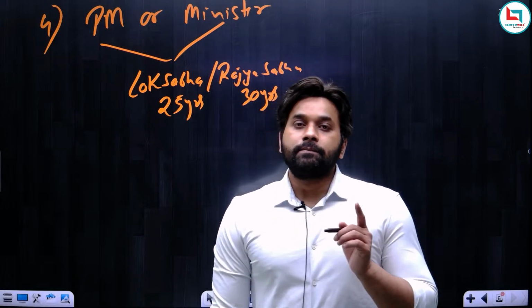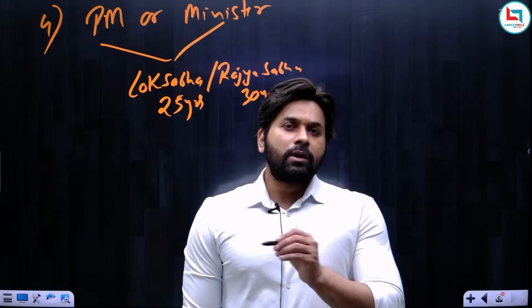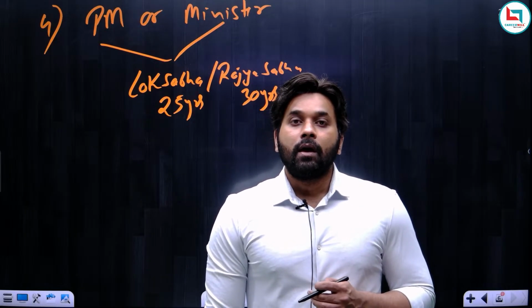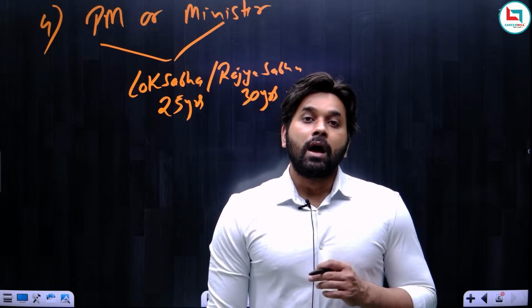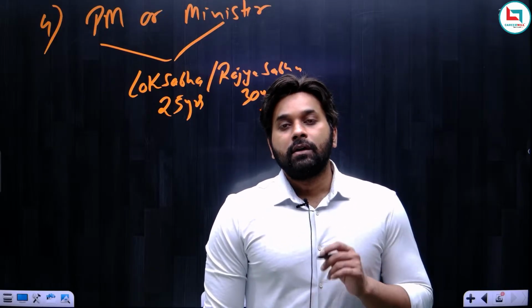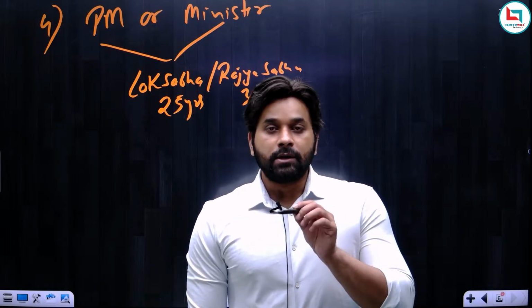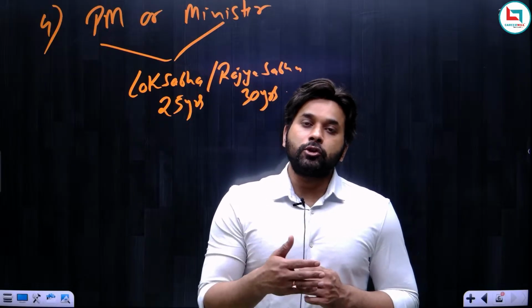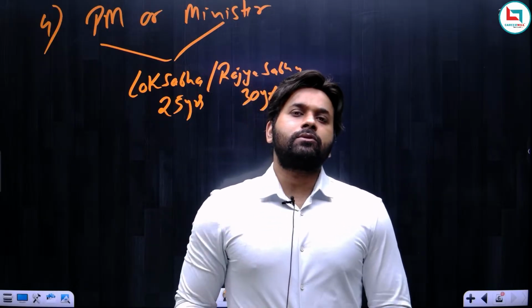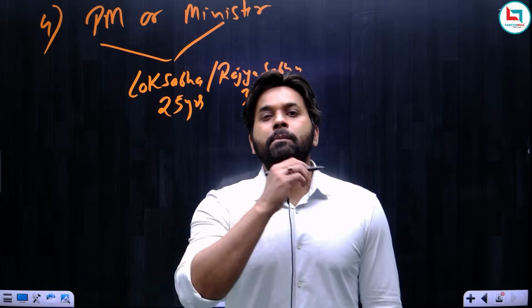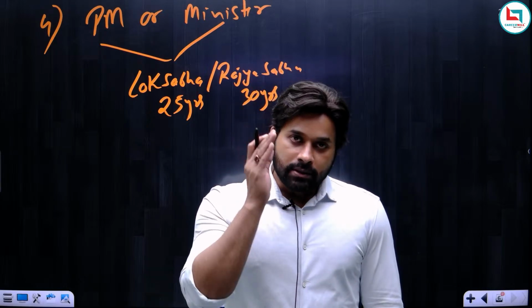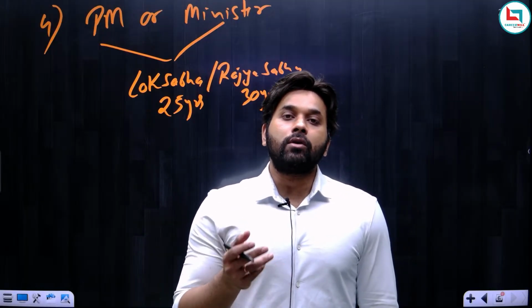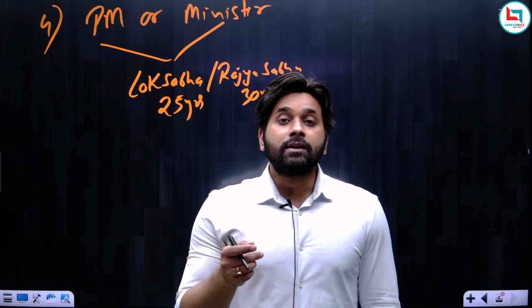But it is possible that a person who is not a member of either house of the parliament can also be appointed as the prime minister. But such a person has to become a member of either house of the parliament within 6 months. This particular statement is very important for you. Right now we have discussed that the prime minister and ministers should be members of parliament. But the fact is that a person who is not a member of parliament can also be appointed as prime minister or minister, but he has to become a member.